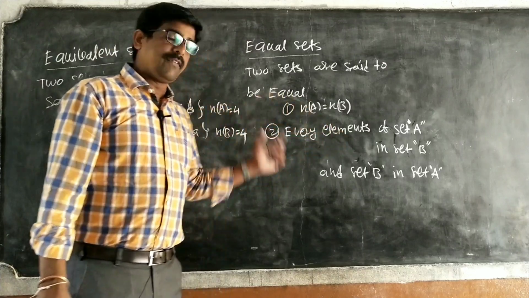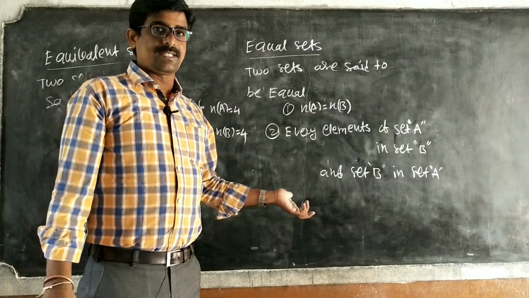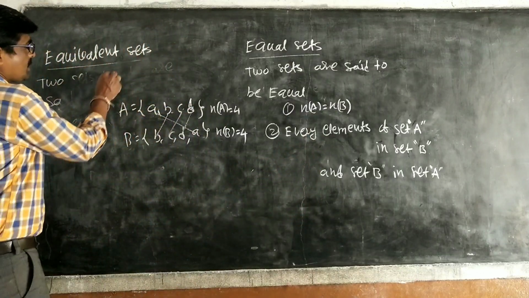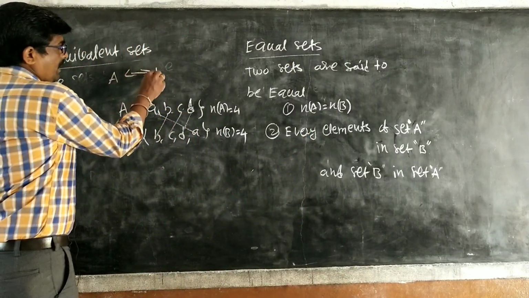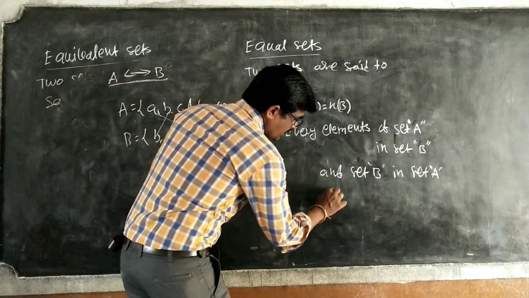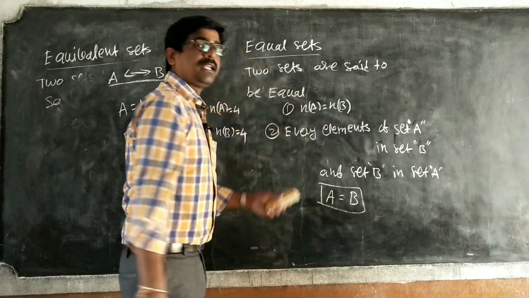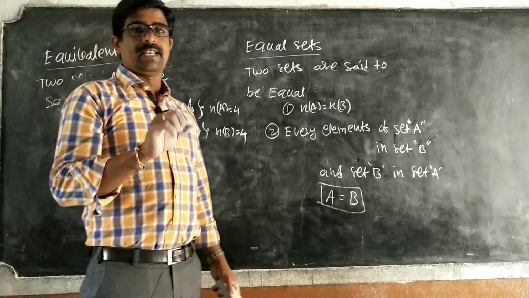Okay. Equivalence means only the cardinal numbers are equal. Then it is called equivalence. So for equivalent sets we have this representation only. This is the representation of equivalence. Equal sets means set A is equal to set B. This is the difference between equal sets and equivalent sets.